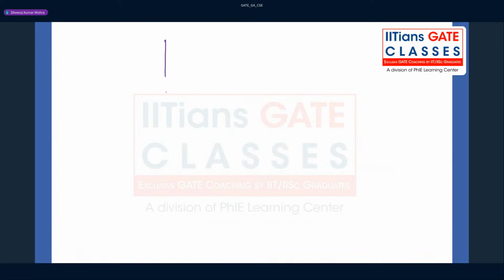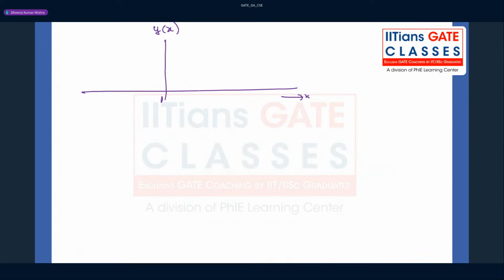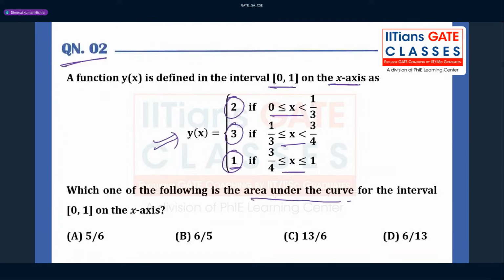So suppose we want to plot y of x directly, and in a single line you can get the answer, right? So from 0 to 1 by 3, this is 0, this is 1 by 3, the function value is nothing but 2, right? So this is 1, this is 2. Now from 1 by 3 to 3 by 4, the function value is 3.